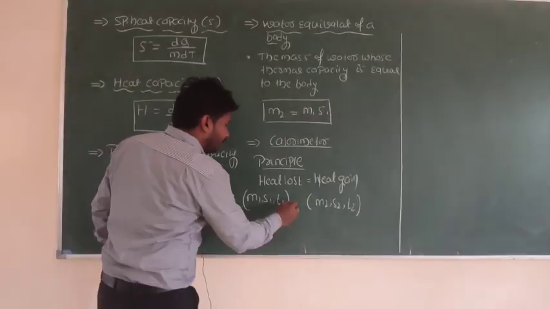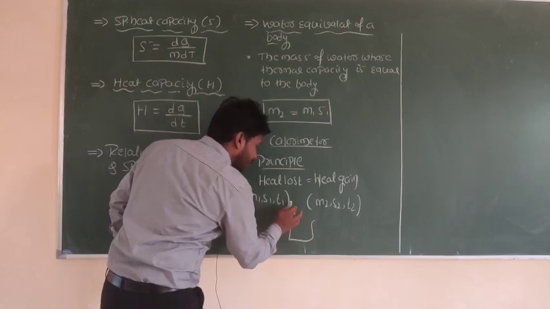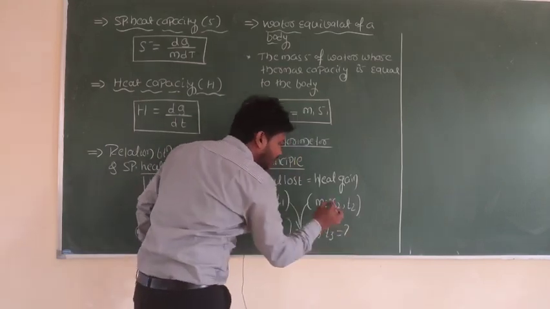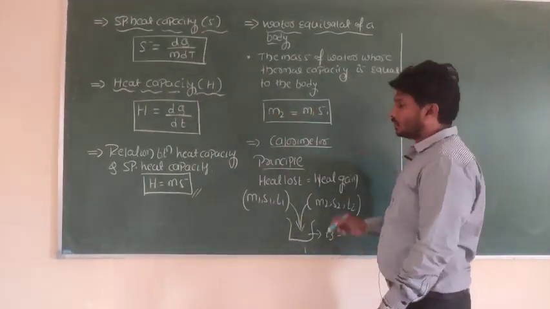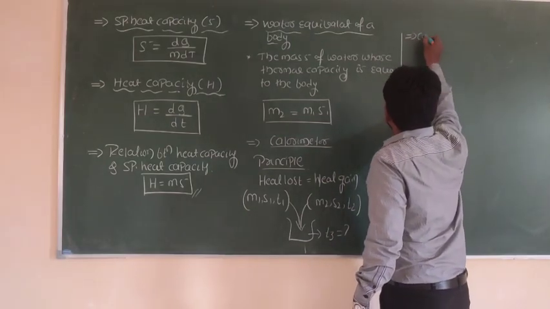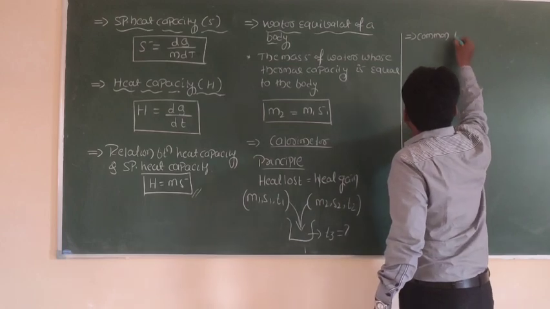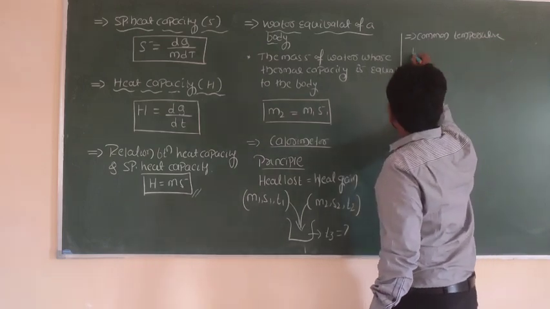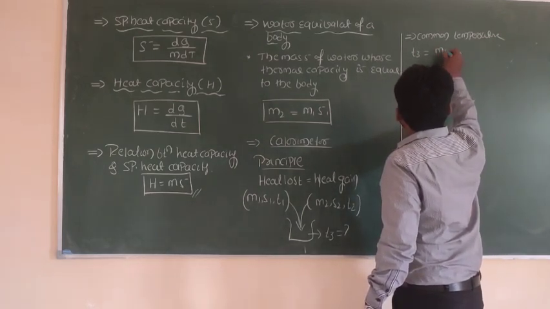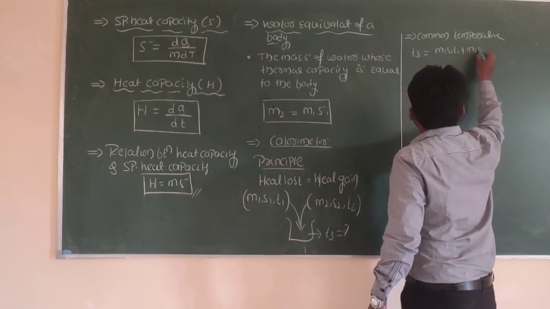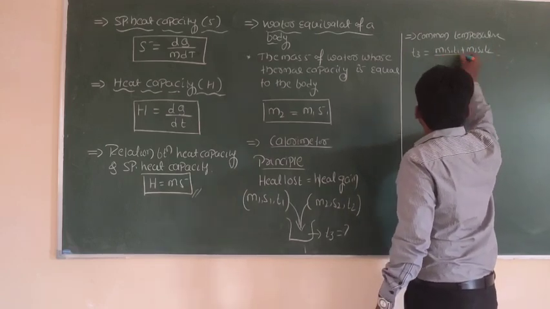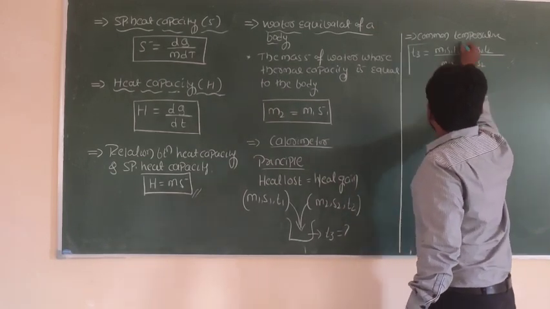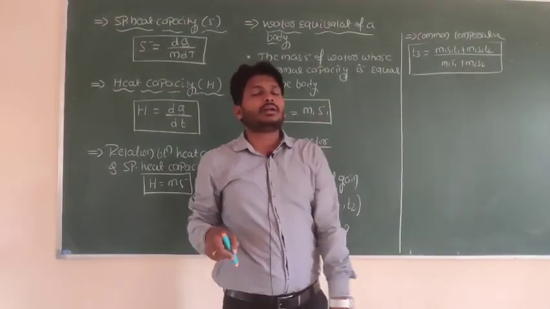I will mix these two quantities, right? So this mixture attains a constant or common temperature. What's the mathematical expression for the common temperature here? In case of common temperature, T3 is equal to M1 S1 T1 plus M2 S2 T2 divided by M1 S1 plus M2 S2. This is the mathematical expression for the common temperature, right?